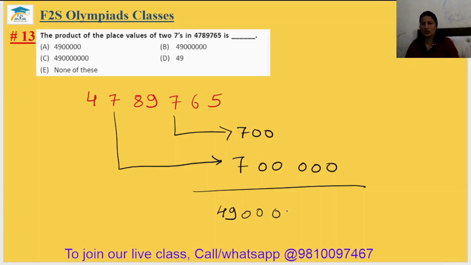Add all the zeros. How many zeros are there? 3 plus 3, 6 plus 1, 7 zeros. On 49 there should be 7 zeros. So the 13th answer will be C.